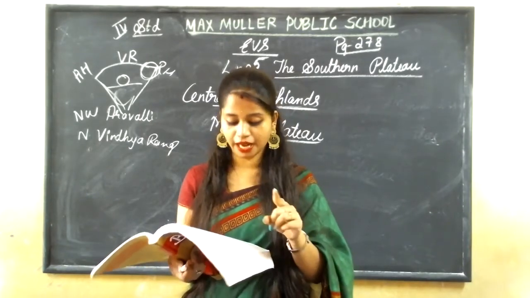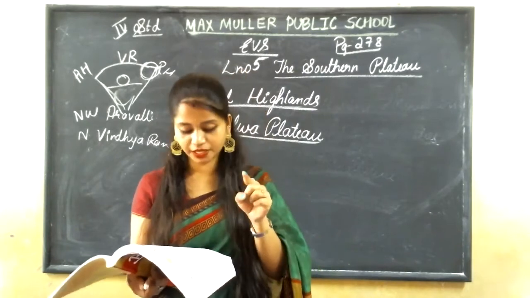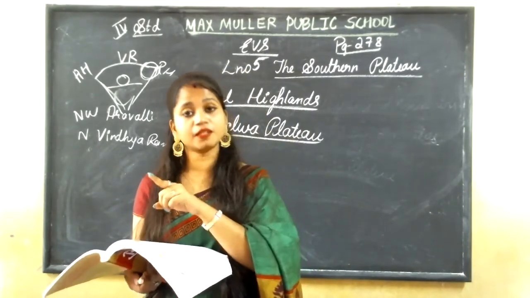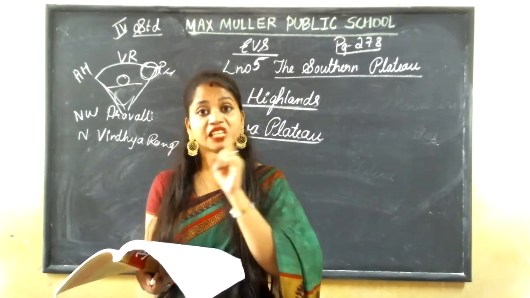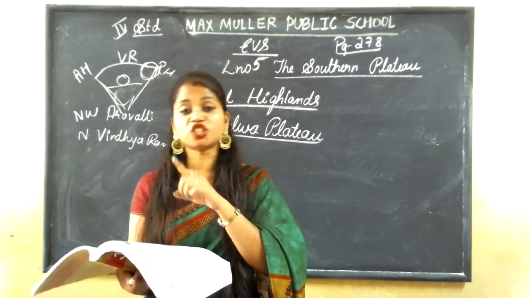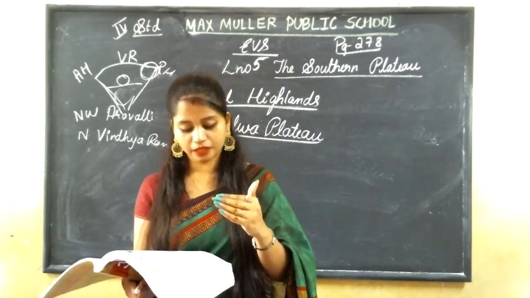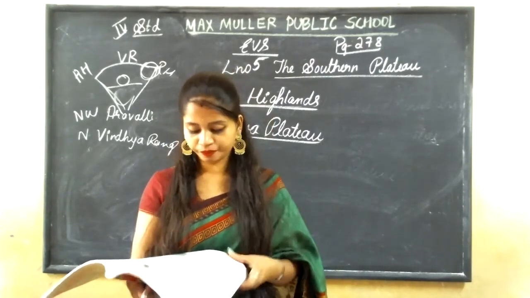Central Highlands is surrounded by these hill ranges. Which are those? Northwest it is Aravalli Hills. Northeast it is Rajmal Hills. Northern side it is Vindhya Range. East side it is Chota Nagpur Plateau, and in the south comes Satpura Range. Okay, by this it is over.